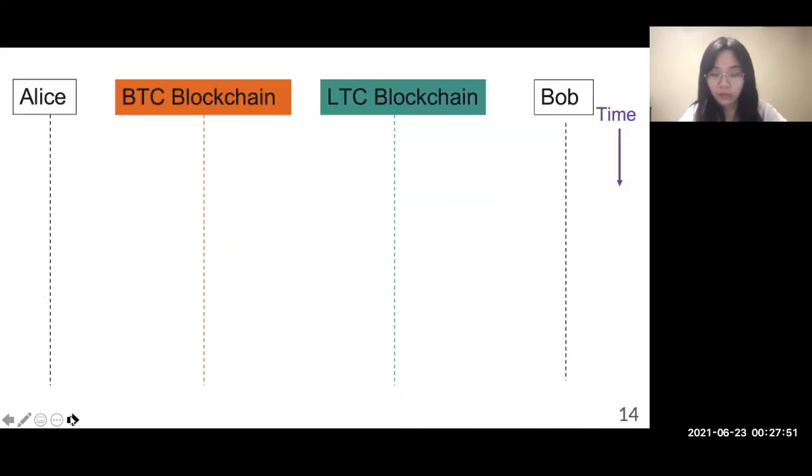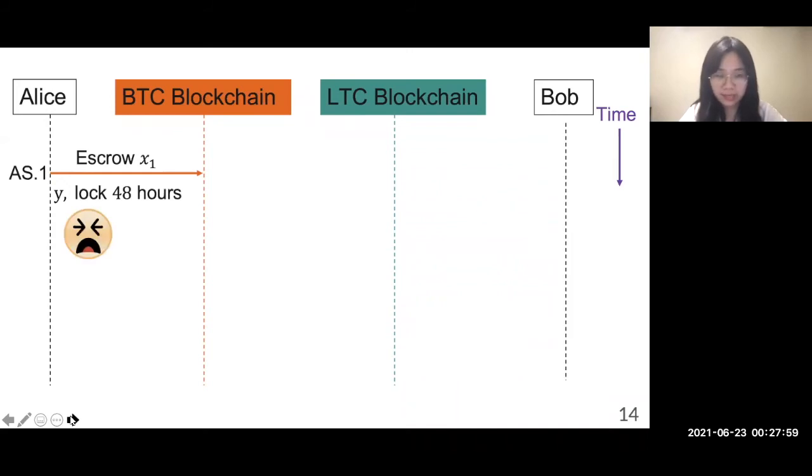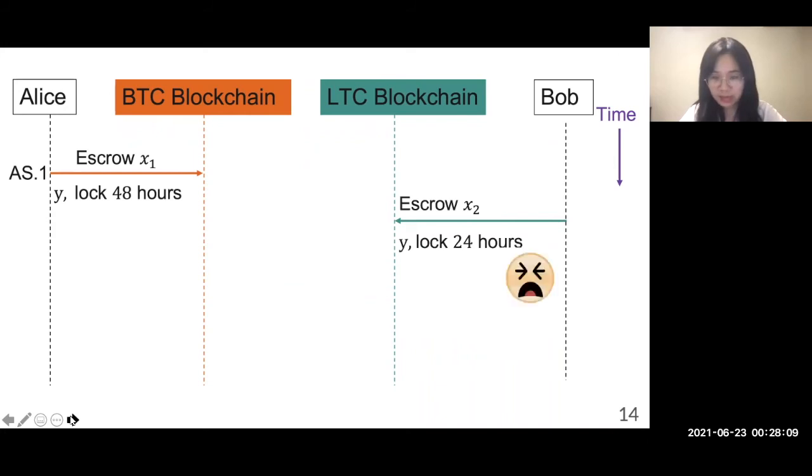The lockup griefing problem arises when Bob walks away at step 2, where Alice is stuck since her coins are locked. Or if Alice walks away in step 3, then Bob is stuck since his coins are locked.